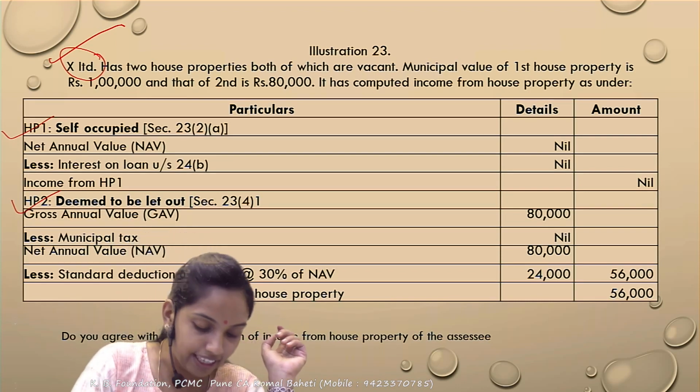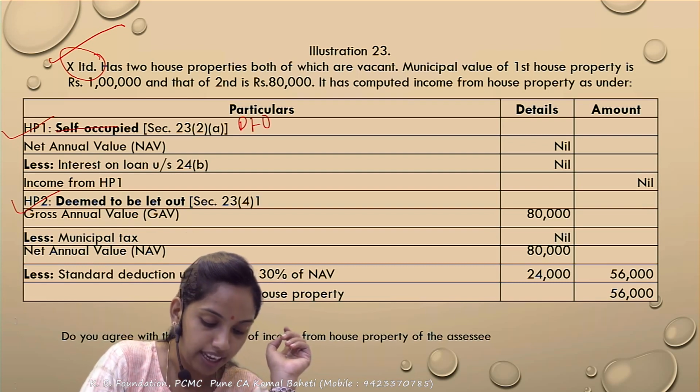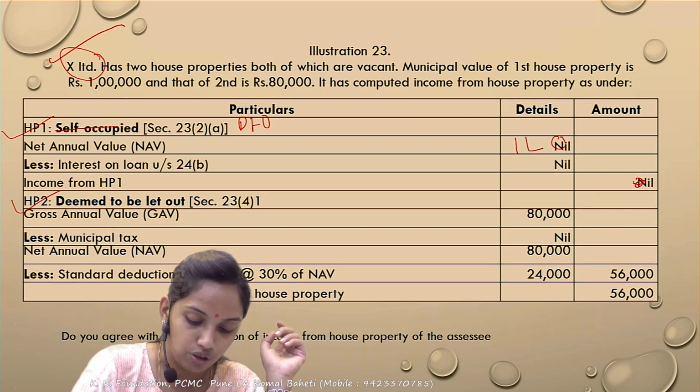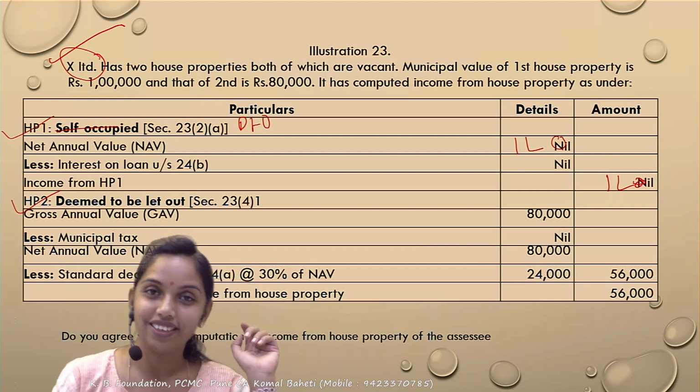What should he have done? Both the properties are to be considered as deemed let out. Correct. And the annual value here was how much? 1 lakh, the municipal value. So the income would be 1,56,000. Are we clear with it?